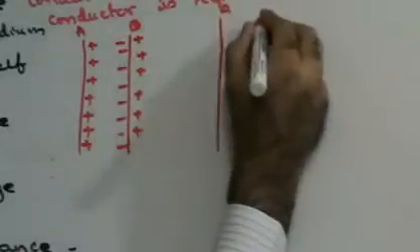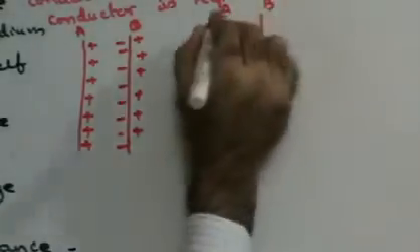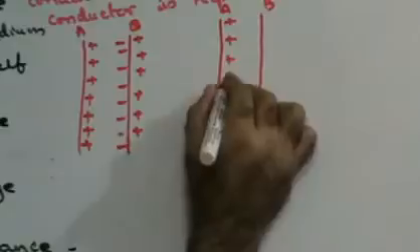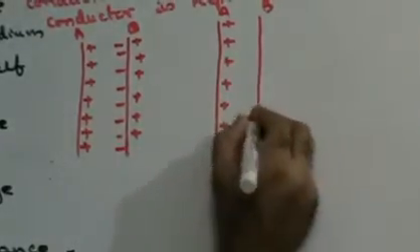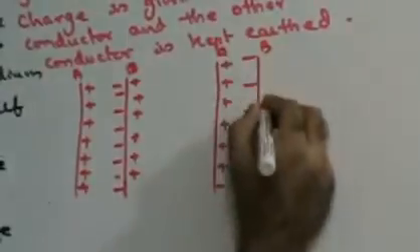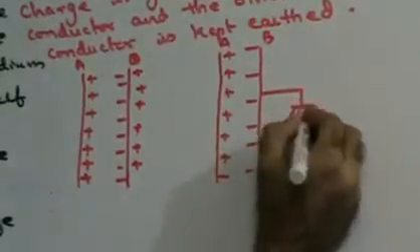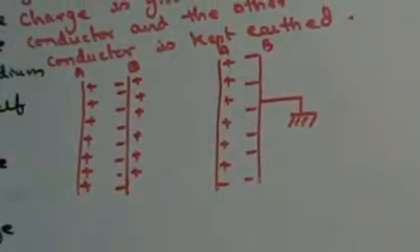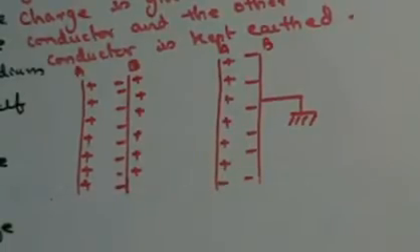This is plate A, this is plate B. You have positive charge, this is negative charge, and I am earthing this. Since I am earthing this, the positive charge on the opposite side of plate B is going to get earthed. So now the capacitor is going to have opposite charges. Fine, do you understand this?